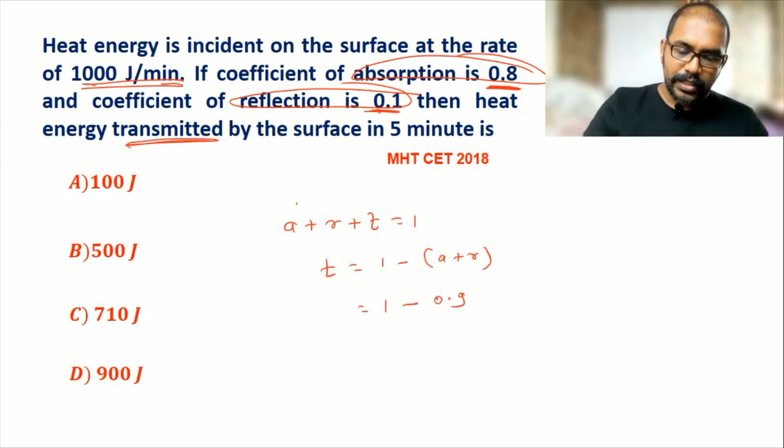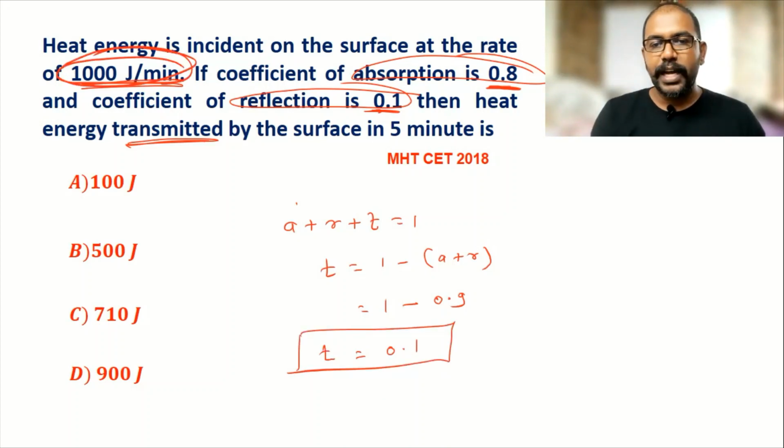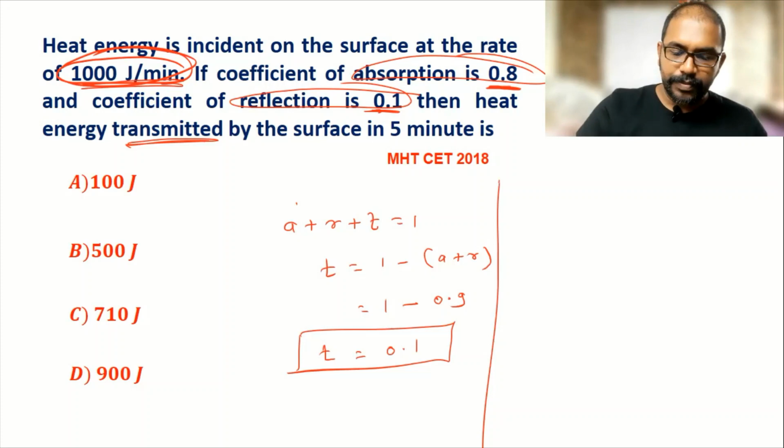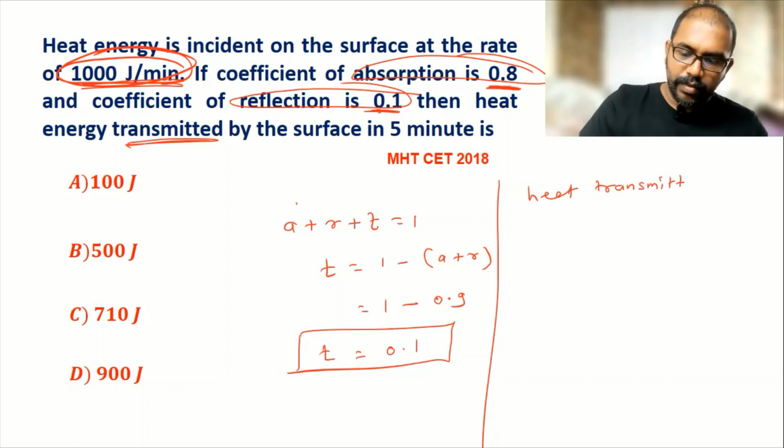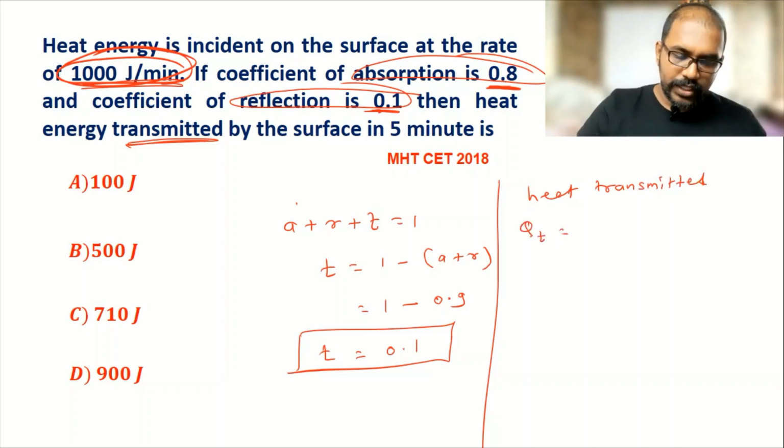So A plus R is 0.9. So T is 0.1. So transmission is 0.1. Means this much is the heat energy incident, out of that, only 0.1 is transmitted. So I can write here, heat transmitted is equal to Q multiplied by 0.1. Q is 1000 multiplied by 0.1. So it is coming 100. So heat transmitted is 100 joule per minute.